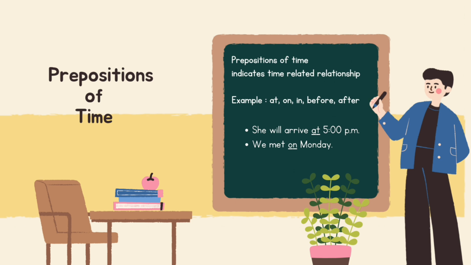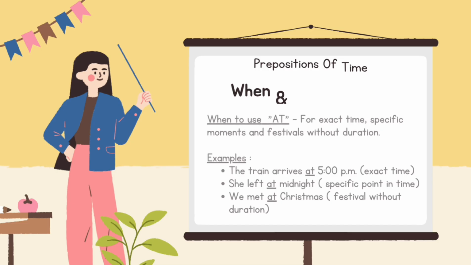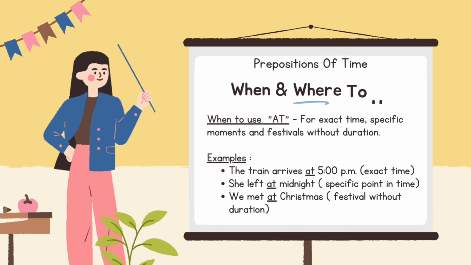For example, she will arrive at 5 p.m. We met on Monday. Prepositions of time, when and where to use: use at for exact time, specific moments, and festivals without duration. Examples: the train arrives at 5 p.m., exact time. She left at midnight, specific point of time. We met at Christmas, festival without duration.